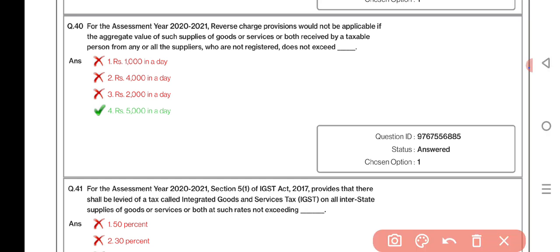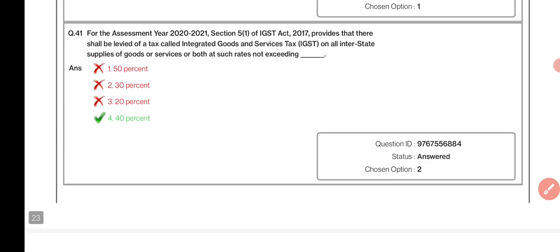For the assessment year 2020-21, reverse charge provisions would not be applicable if the aggregate value of such supplies of goods or services or both received by a taxable person from any or all the suppliers who are not registered does not exceed rupees 5,000 in a day. For the assessment year 2020-21, section 5 subsection 1 of the IGST Act 2017 provides that there shall be levied a tax called integrated goods and services tax on all interstate supplies of goods or services or both at such rate not exceeding 40%.